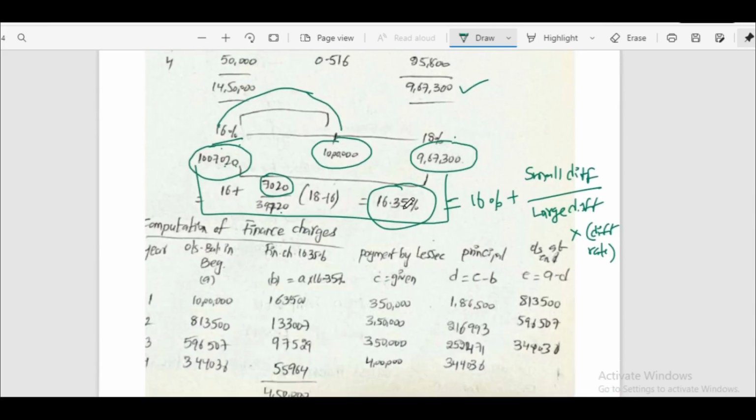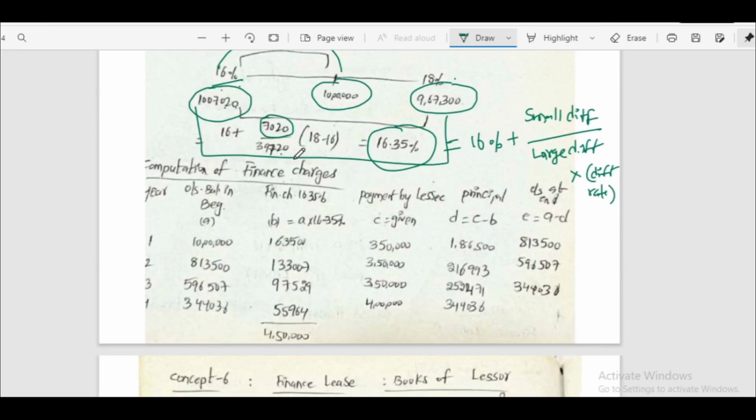So using this implicit rate, we have to compute finance charges for each year. In this format, we have to calculate the outstanding balance at the beginning, and finance charges we calculate on the outstanding balance in the beginning, that is 16.35% into the outstanding balance in the beginning. Next, payment by lessee is given in the question: 3,50,000 for the first 3 years, and in the last year 3,50,000 plus residual value.